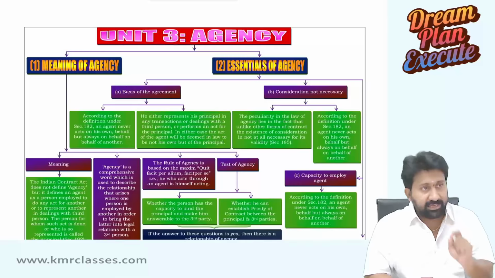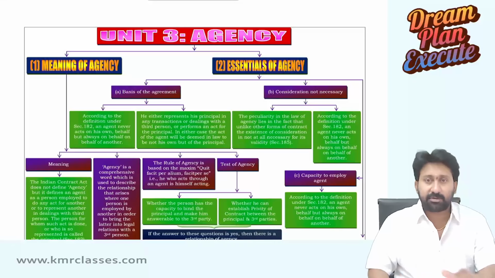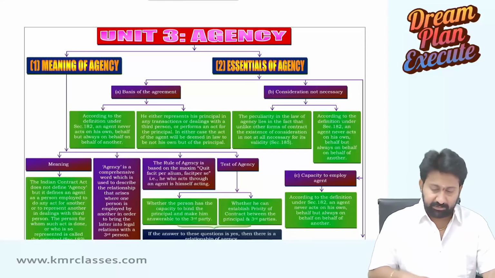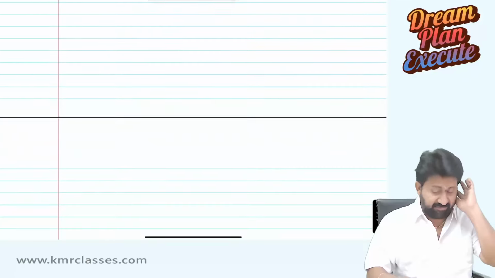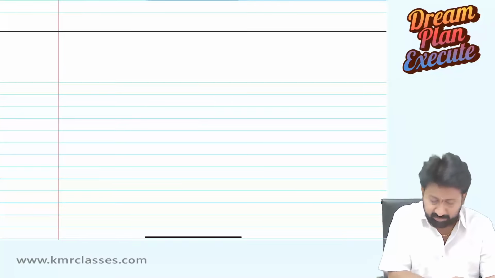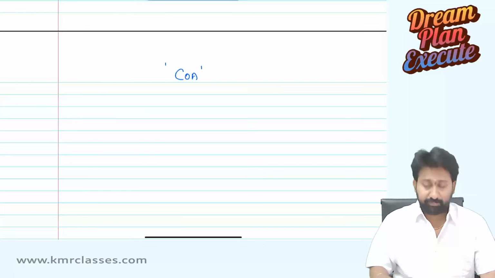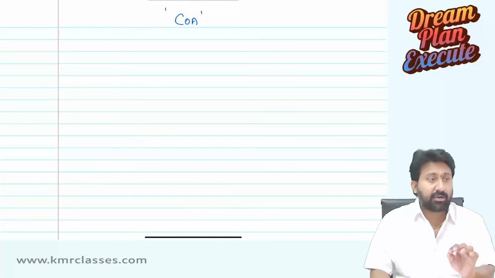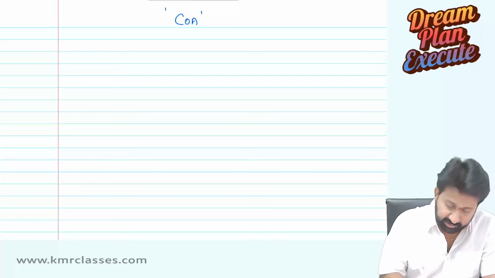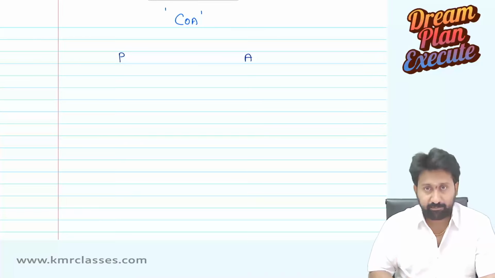So with regard to the agency chapter, what are all the important areas we need to concentrate on? Let us first try to understand the whole idea behind the concept of agency. First I will roughly explain what is the concept behind the contract of agency. Whenever I say contract of agency, there will be two very important parties. Number one is a principal. Number two is an agent.